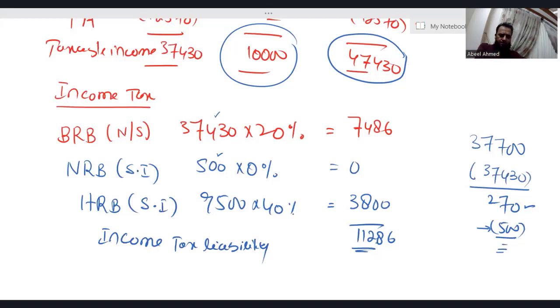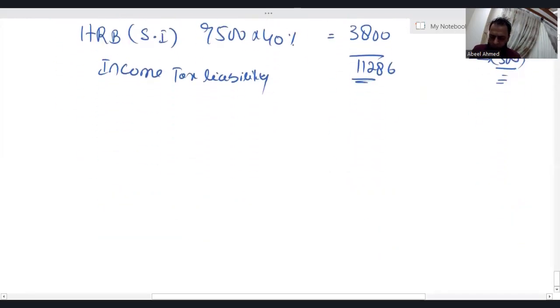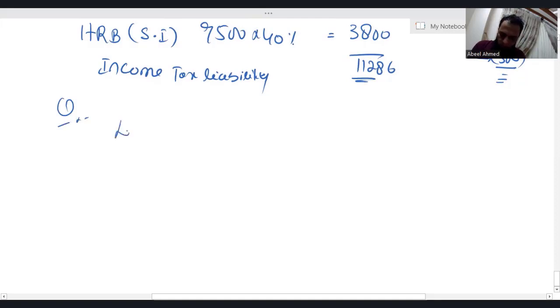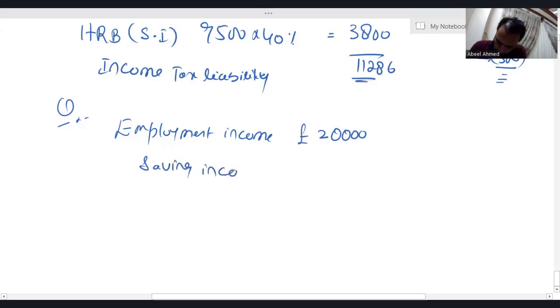Now let's see one more question. Don't worry at all. Calculation of income tax liability is extremely easy. All you need is just focus. Okay. Employment income. Let's say the employment income is 20,000. Saving income is 15,000. And you just need to calculate income tax liability.